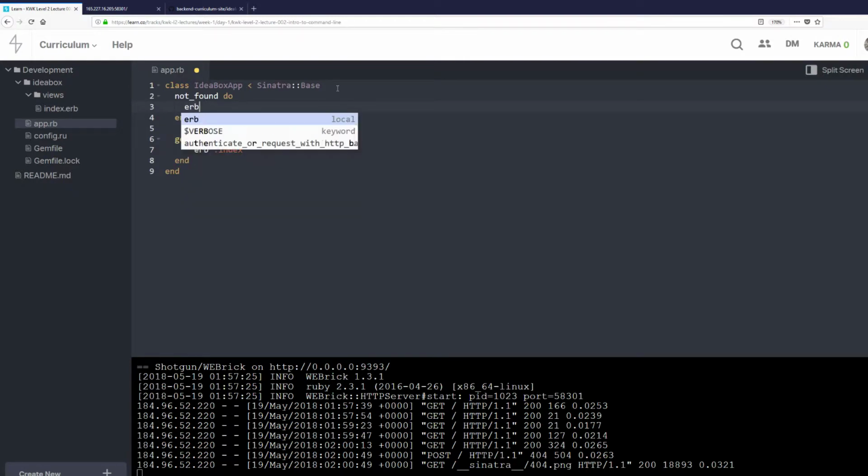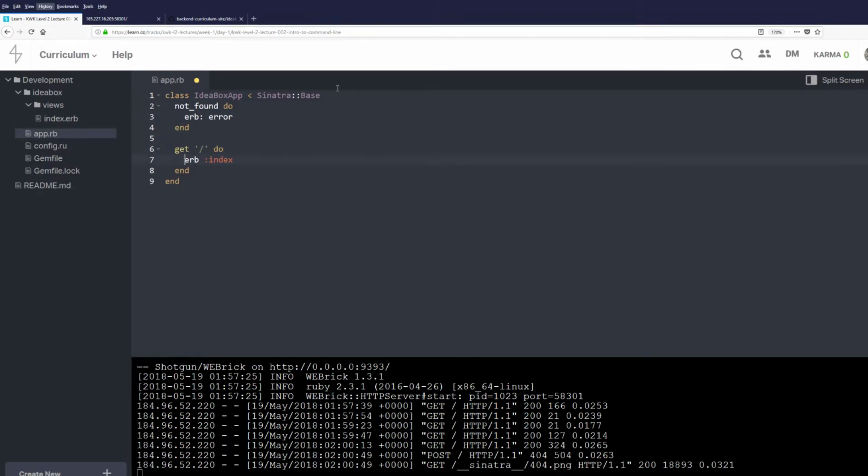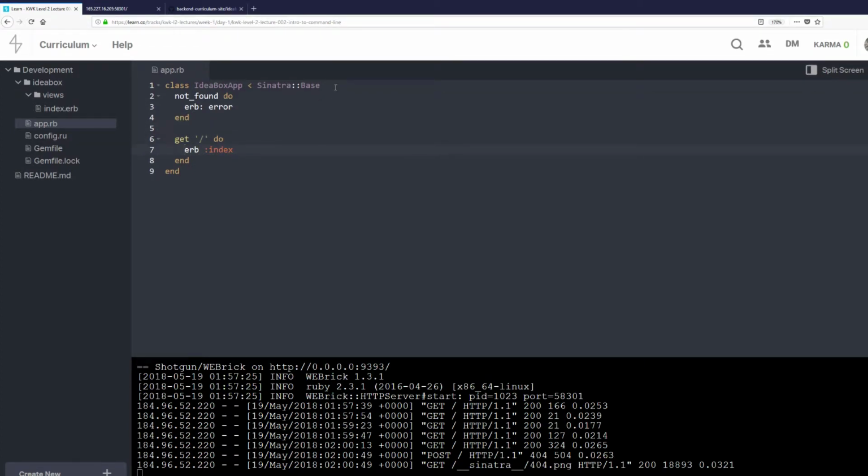And we're going to say, hey, oops, I need to make these line up. When not found, I want to go look for the error template that I've made, because we can draw the parallel: here we're doing ERB index, so when I go to the root of my application, I expect it to go find index.erb in the views folder.